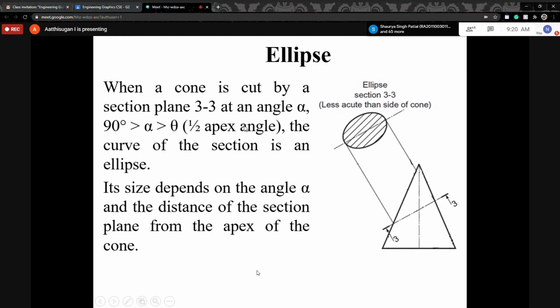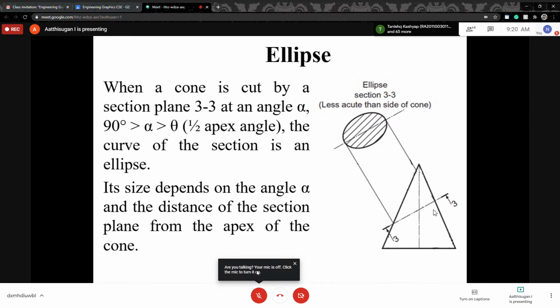Suppose the plane is cutting perpendicular to the axis, then you get the circle. If the plane is parallel to the axis through the center, you get the triangle. This is the third case: the cutting plane 3-3 passes through the cone inclined at an angle alpha, which is less than 90 degrees and greater than half of the apex angle.